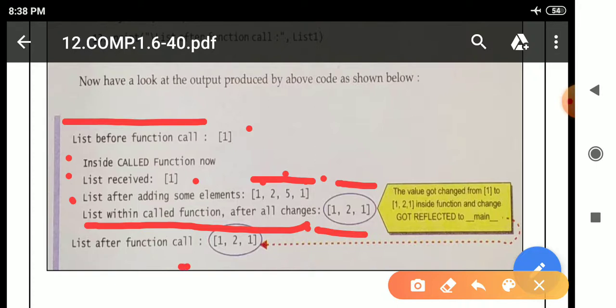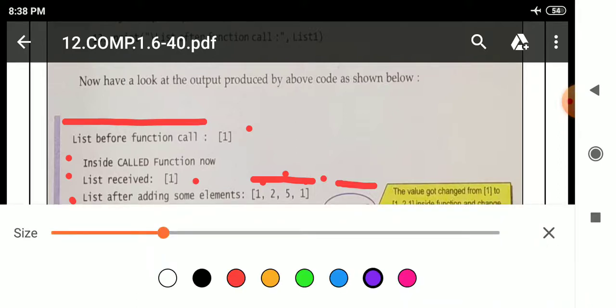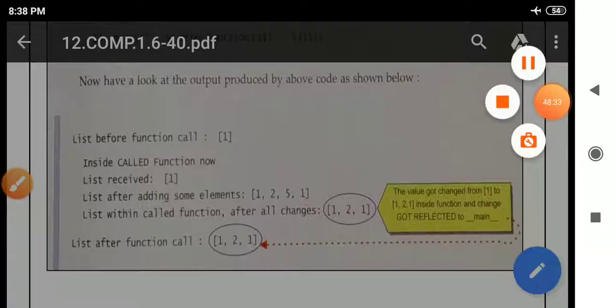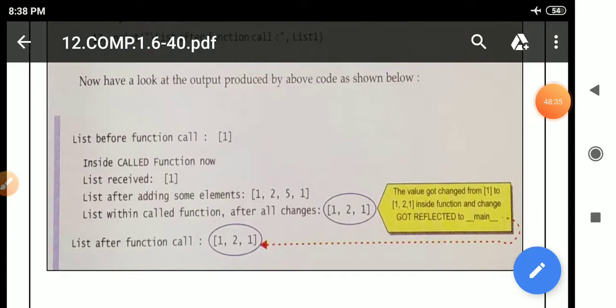See here, list after function call, and we are getting the changed value, 1 comma 2 comma 1, the value which we were getting inside the function body, we are getting the same outside the function body, in the main statement. So the value got changed from 1 to 1 comma